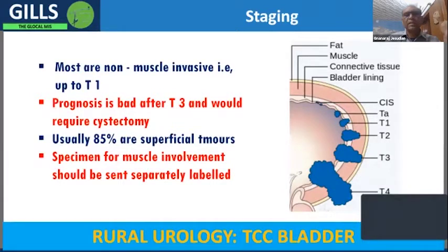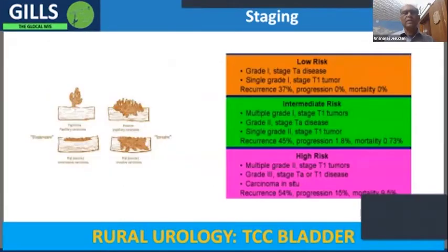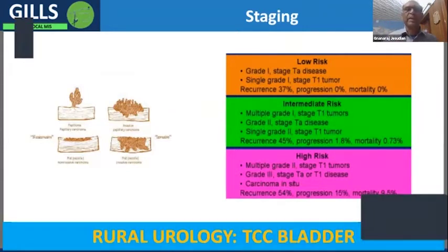So these are again within the epithelium. Then the high risk ones are those which are multiple and carcinoma in situ, where almost the entire bladder is filled with tumors. But fortunately, as I said, 85% are amenable to transurethral treatment.